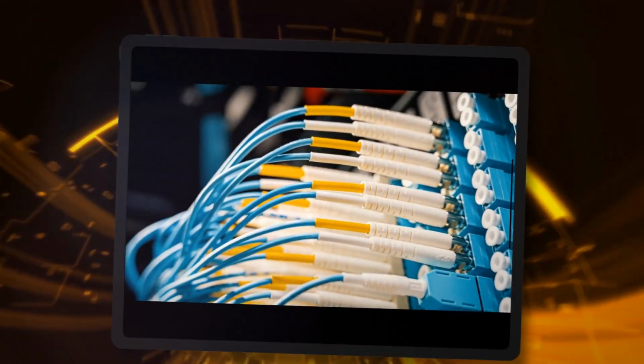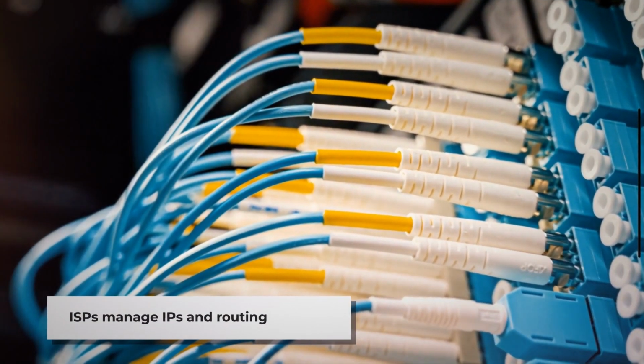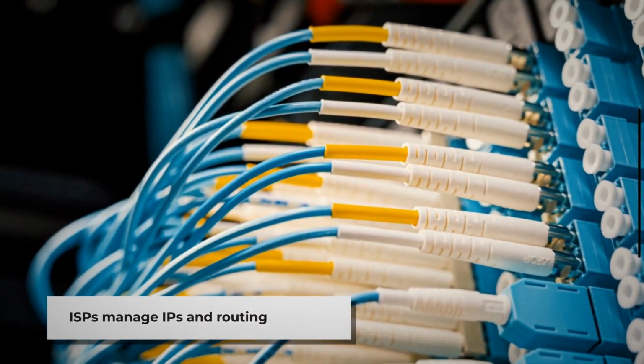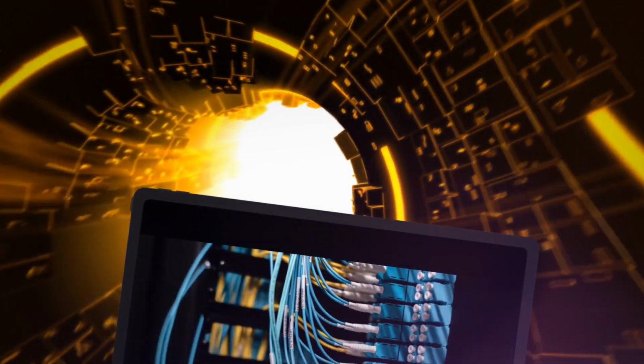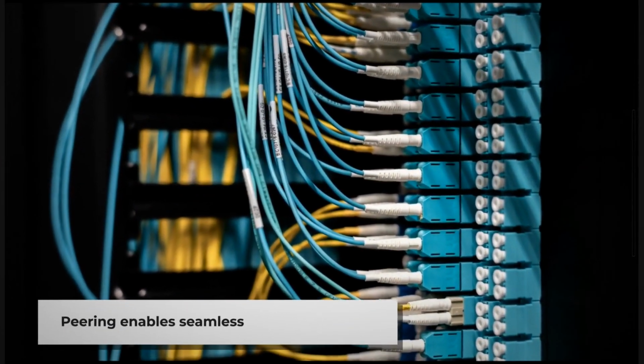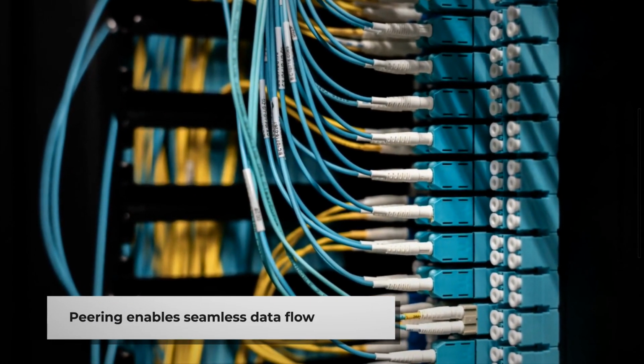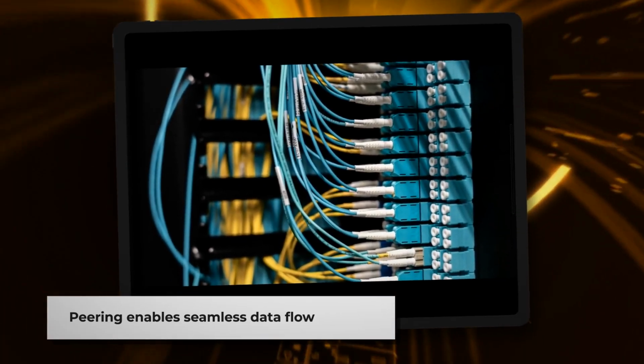Internet service providers act as the gateway between individual users and the broader Internet infrastructure. They maintain the local network infrastructure, assign IP addresses to customers, and route traffic between their networks and the global Internet backbone. Peering agreements between ISPs and major networks allow data to flow seamlessly across organizational boundaries.